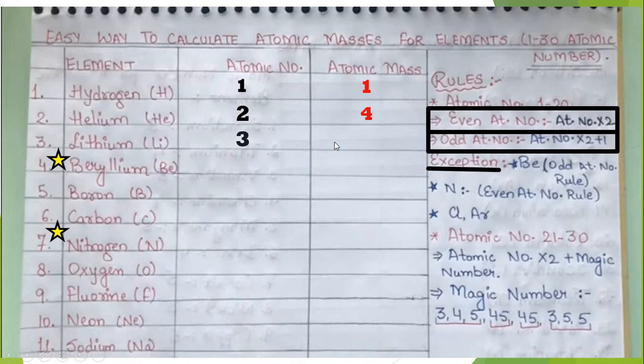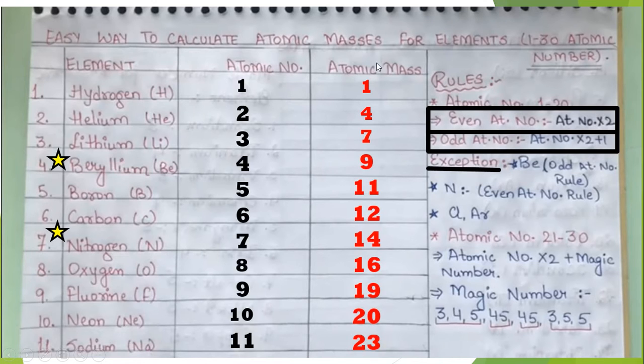The atomic number of lithium is 3, and so to get the atomic mass of lithium we have to multiply it by 2 and then add 1. We have to find the atomic masses of all the elements in the same way. There are a few exceptions such as beryllium and nitrogen.